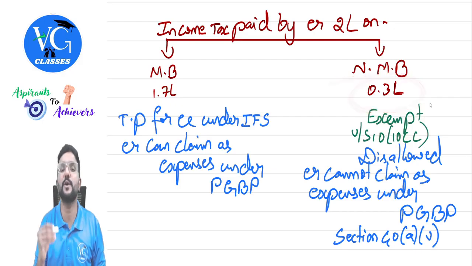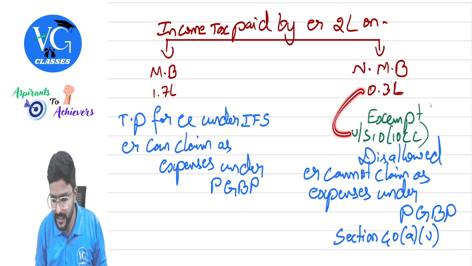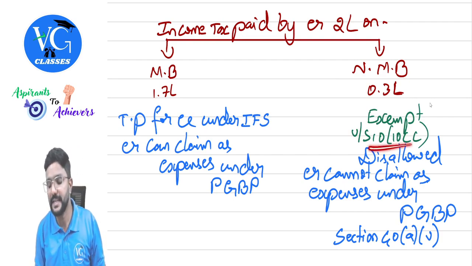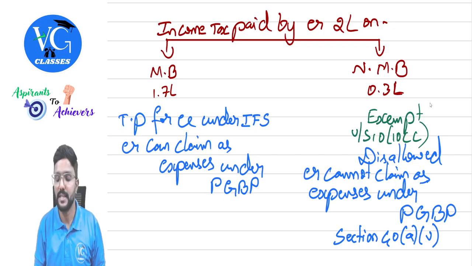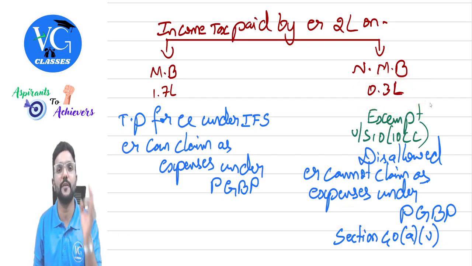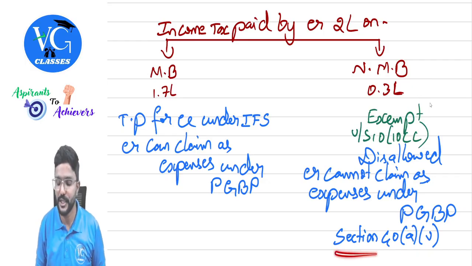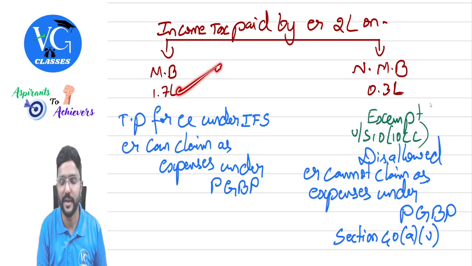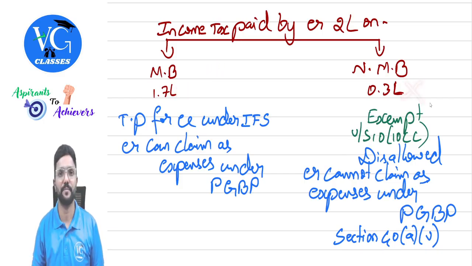Remaining 30,000 is on non-monetary benefit. This is exempt in the hands of the employee as per section 10(10CC). And the same 30,000 will not be allowed as an expenditure in the hands of the employer as per section 40A(5), guys. Clear? This will be allowed as an expenditure for the employer, whereas this will not be allowed.